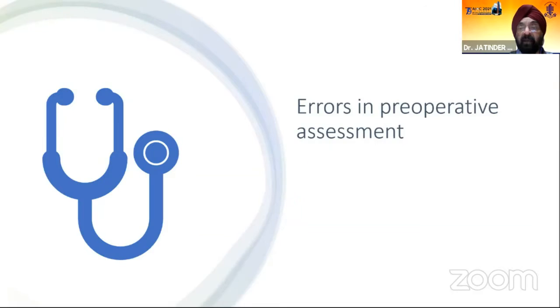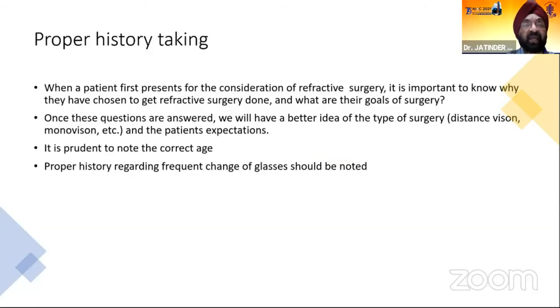There can be errors in preoperative assessment. Proper history taking is very important. When a patient first presents for consideration of refractive surgery, it is important to know why they have chosen to get refractive surgery done and what the goals of surgery are. Once these questions are answered, we'll have a better idea of the type of surgery, distance vision, monovision, and the patient's expectations. It is equally important to note the correct age.